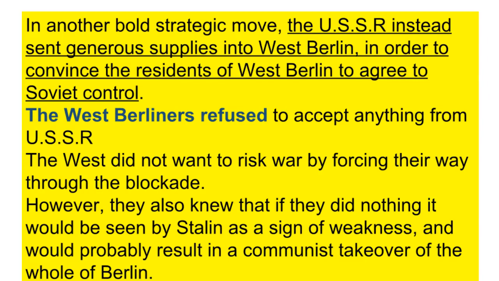The Western Allies had to consider their next move carefully, in response to Stalin's aggressive move. It was like playing a game of chess between the superpowers. His opponent moves their pieces across the board, in order to gain a strategic position.